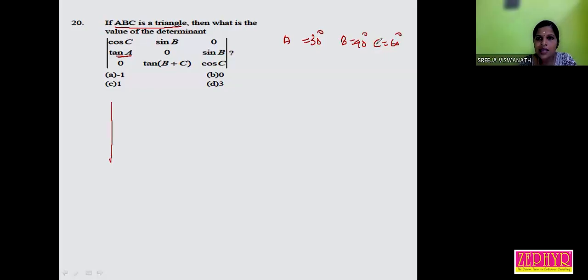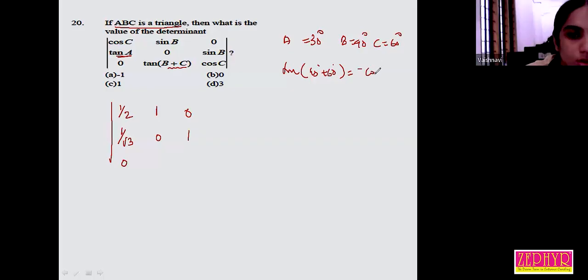Now cos C, cos 60, is 1 by 2. Sin 90, that is 1. Tan A, 1 by root 3. And sin B, sin 90, is 1. Tan of B plus C. What is tan of 90 plus 60? Tan 90 plus theta is minus cot theta.